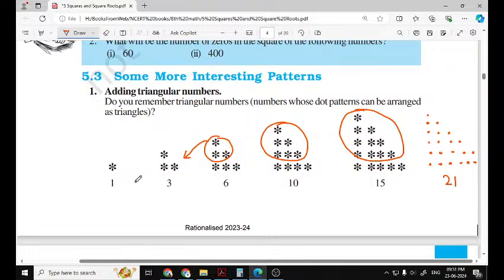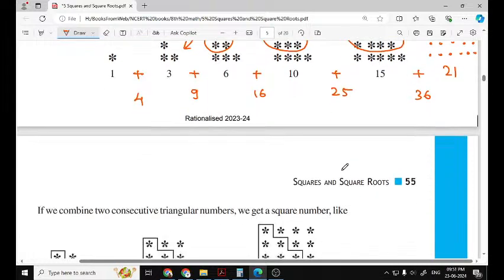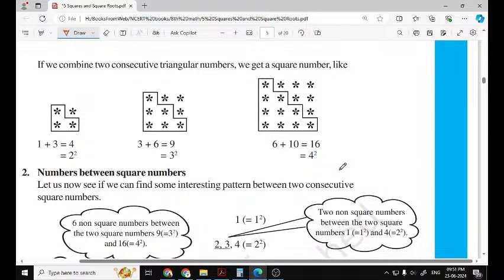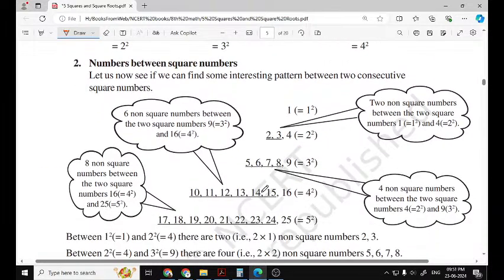The property is that if we add two consecutive triangular numbers, then we get a perfect square. These are two consecutive triangular numbers. The addition is 9, a perfect square. The addition is 16, a perfect square. The addition is 25, a perfect square. The addition is 36, a perfect square. So the sum of consecutive triangular numbers is a perfect square.